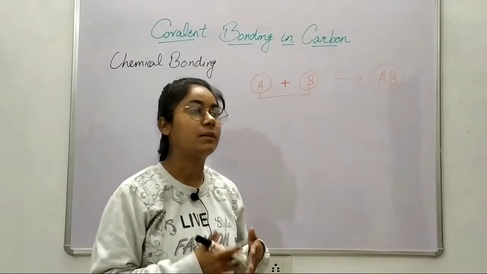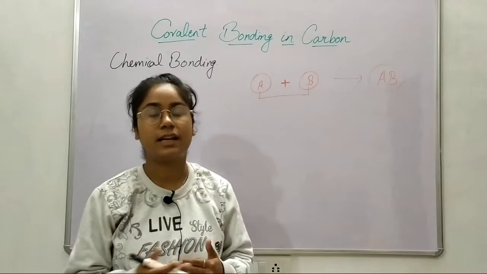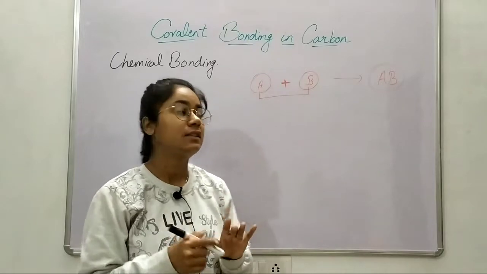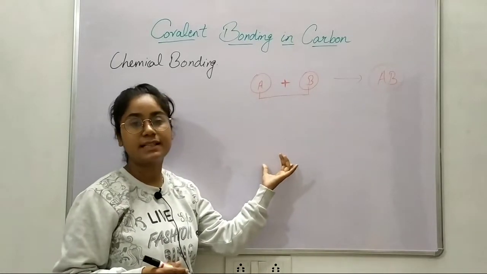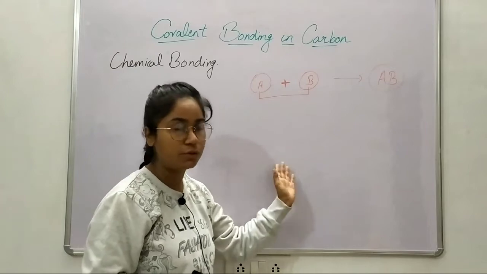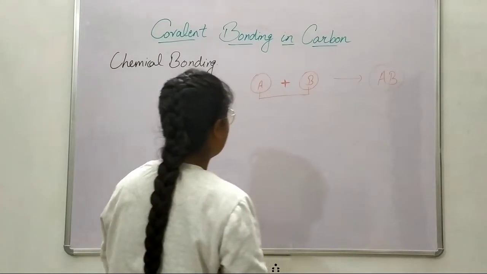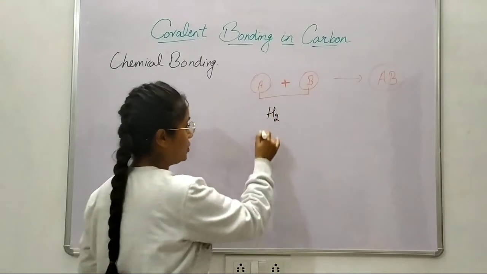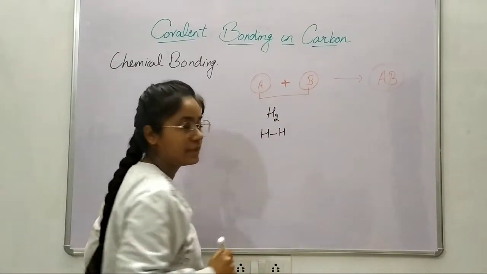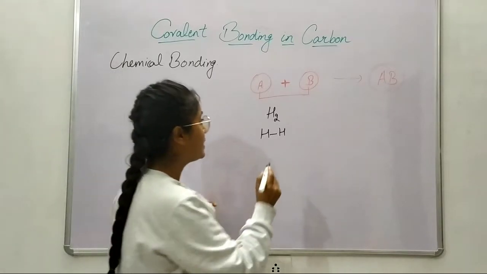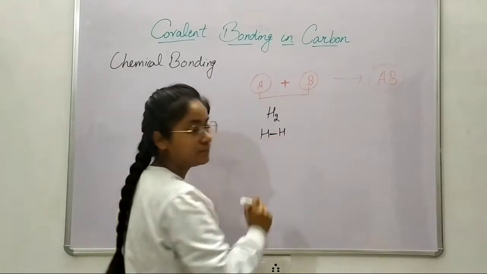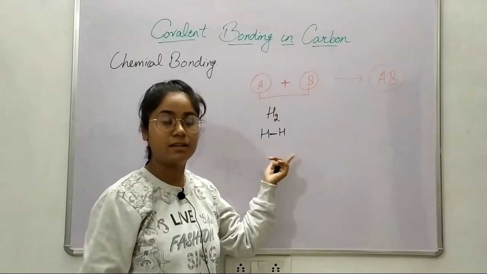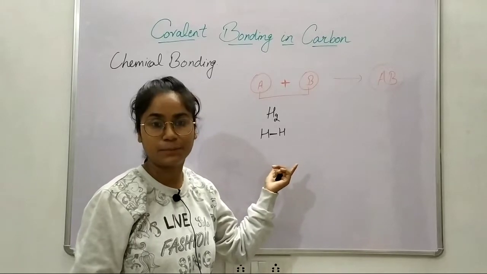Any compound, substance or molecule that is formed is formed because of that bonding, whether the molecule is from the same element or from different elements. Let us say we have H2. Now this H2 would be written like this. This sign shows bonding. That means in these two hydrogen atoms there is a bonding present here.